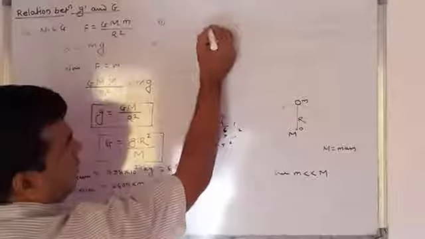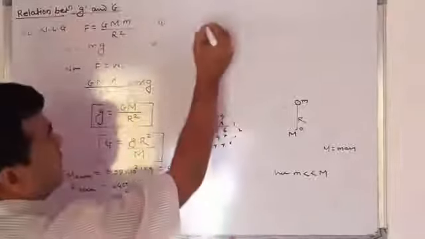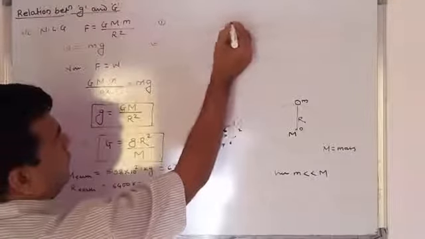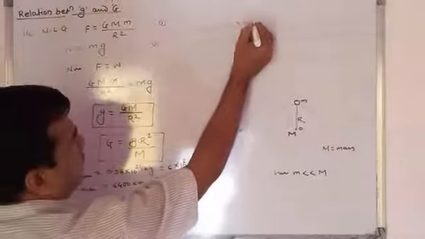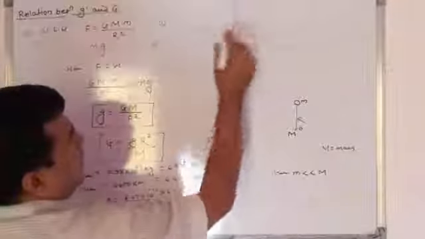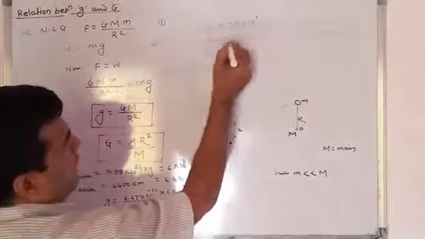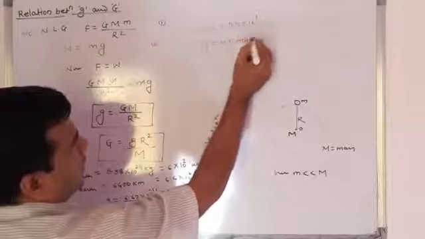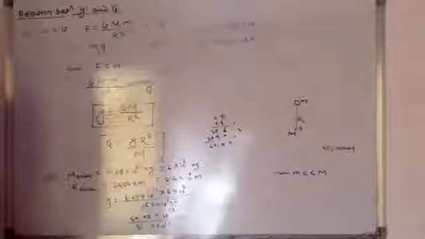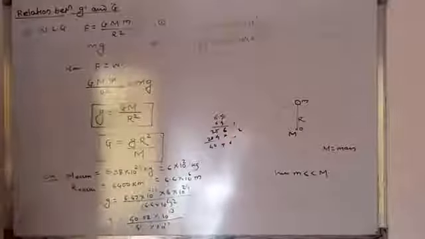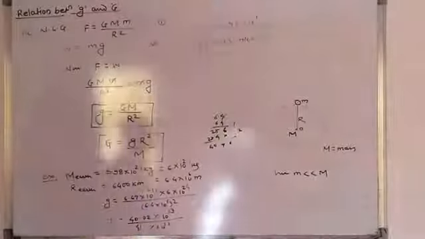Therefore after solving this we can write g is equal to 0.98 into 10 to the power 1. Therefore g can be written as 9.8 meter per second square, and in this way we can determine the value of acceleration due to gravity on the earth surface.